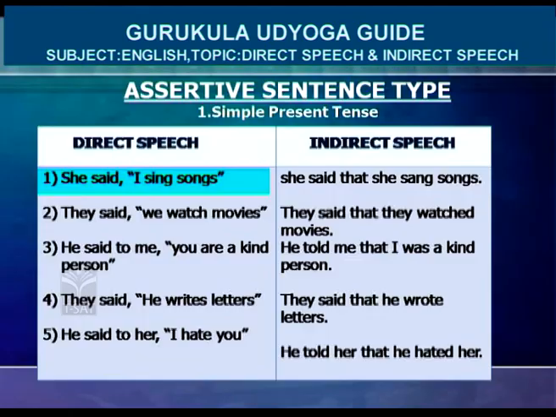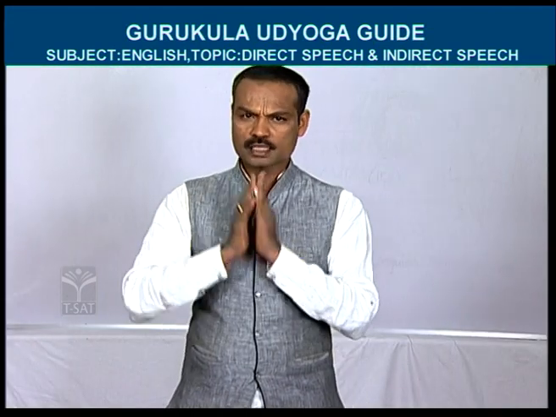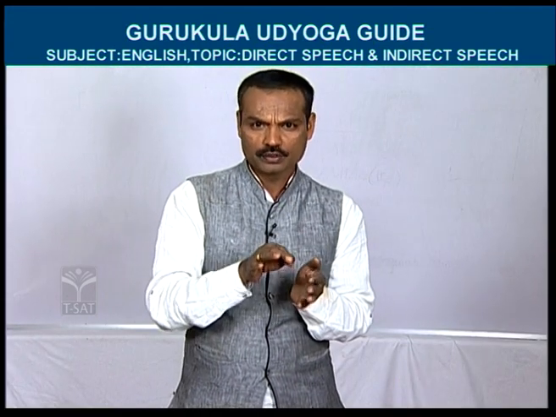Here is one example. "She said, 'I sing songs.'" Now we are going to change this example into indirect speech. She is the subject here. Said is the verb. In this sentence, two verbs are there.